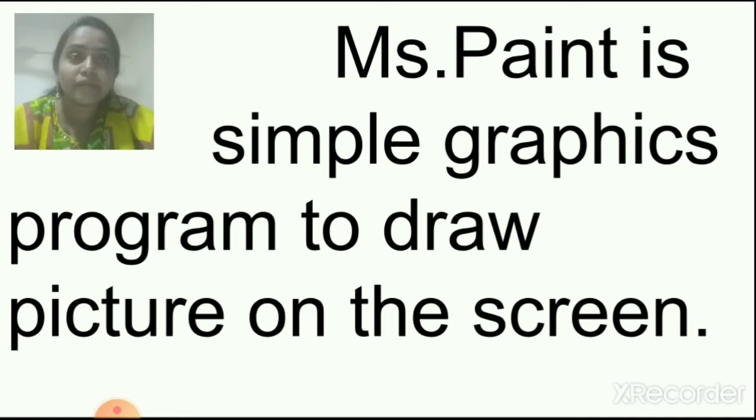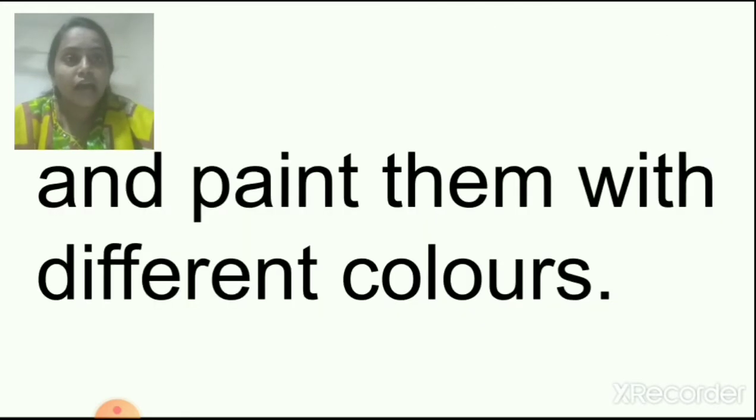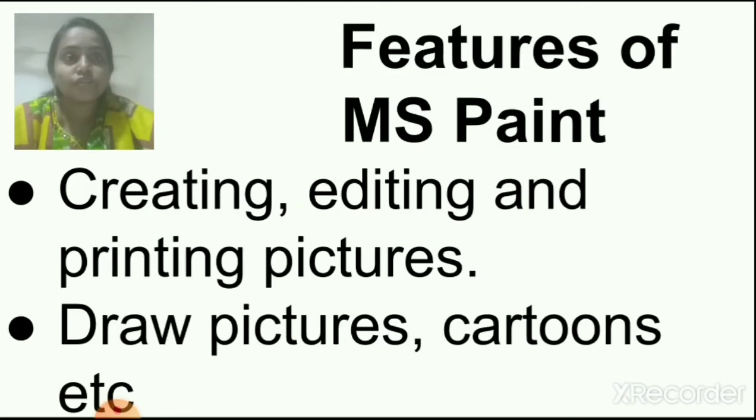You can draw with the different tools on the screen and paint with different colors. Colors are also there to paint the picture. Okay children, now what are the features of MS Paint? We will see what we can do in MS Paint.